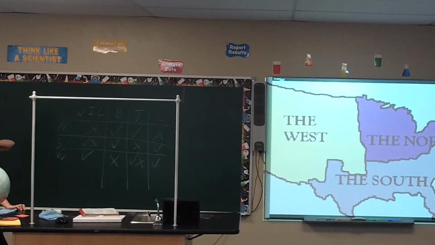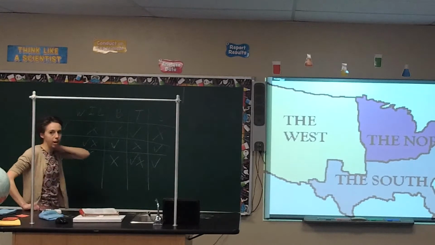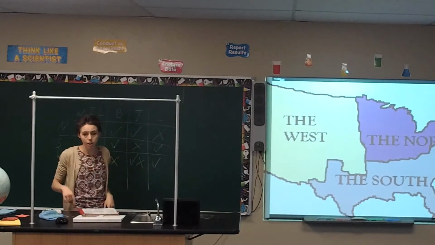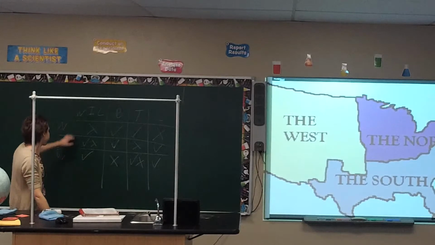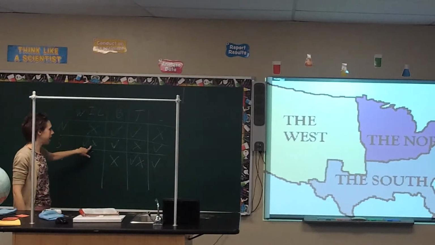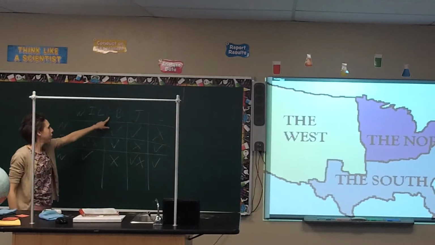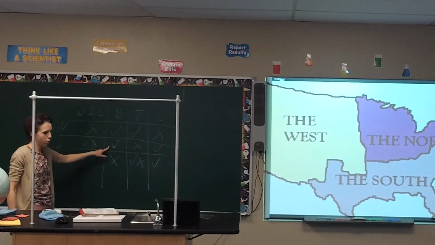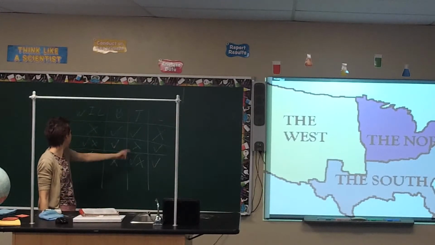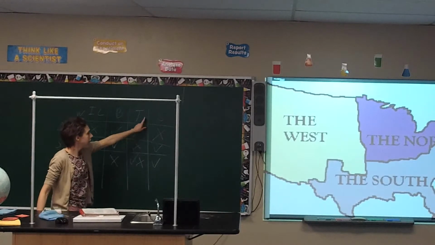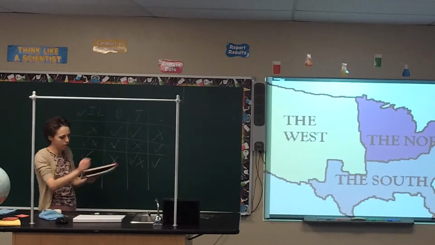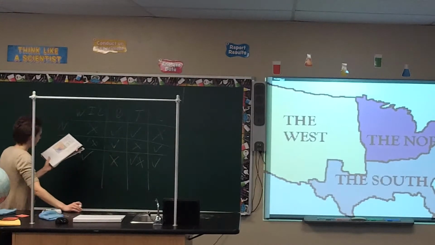That's the easiest way to learn this section, is to know your chart, to say, okay, what section of the country voted what, or what section of the country was for or against a particular issue. So for example, with westward expansion, internal improvements, and land policies, North was against it, South was mixed, West was for it. For the bank, North was for it, South was for it, West was against it. Tariffs, North was for it, South was against it, West was split on tariffs. Slavery, North was against it, South was for it, West was for it. So make sure that you know it in that way as we're going through it.